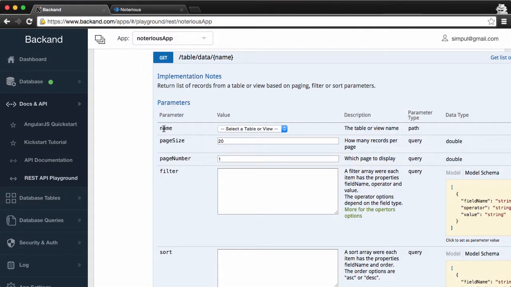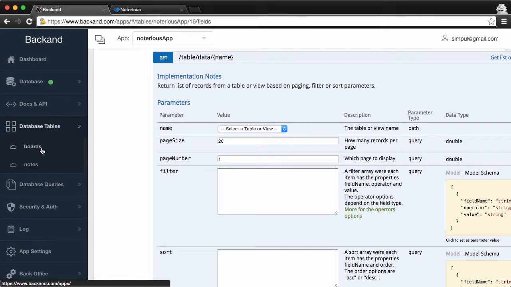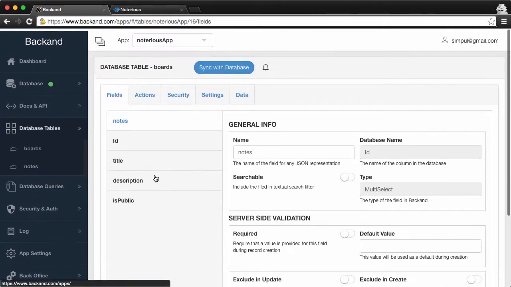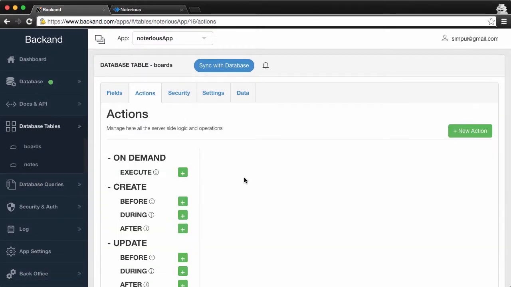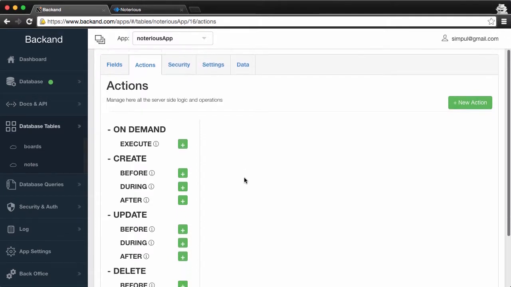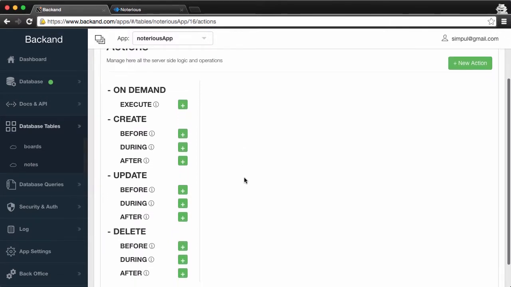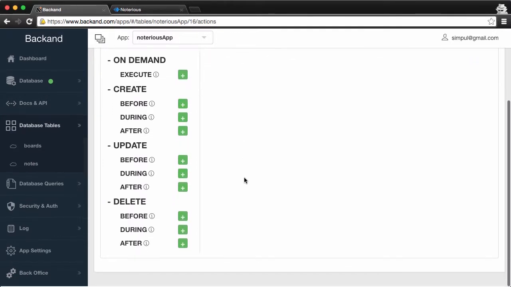In this video, we are going to see how to use server-side actions with Backend. We have two types of actions, triggers and on-demand. We'll start with triggers. Triggers are performed when a certain action is performed on the database, like creating or updating.